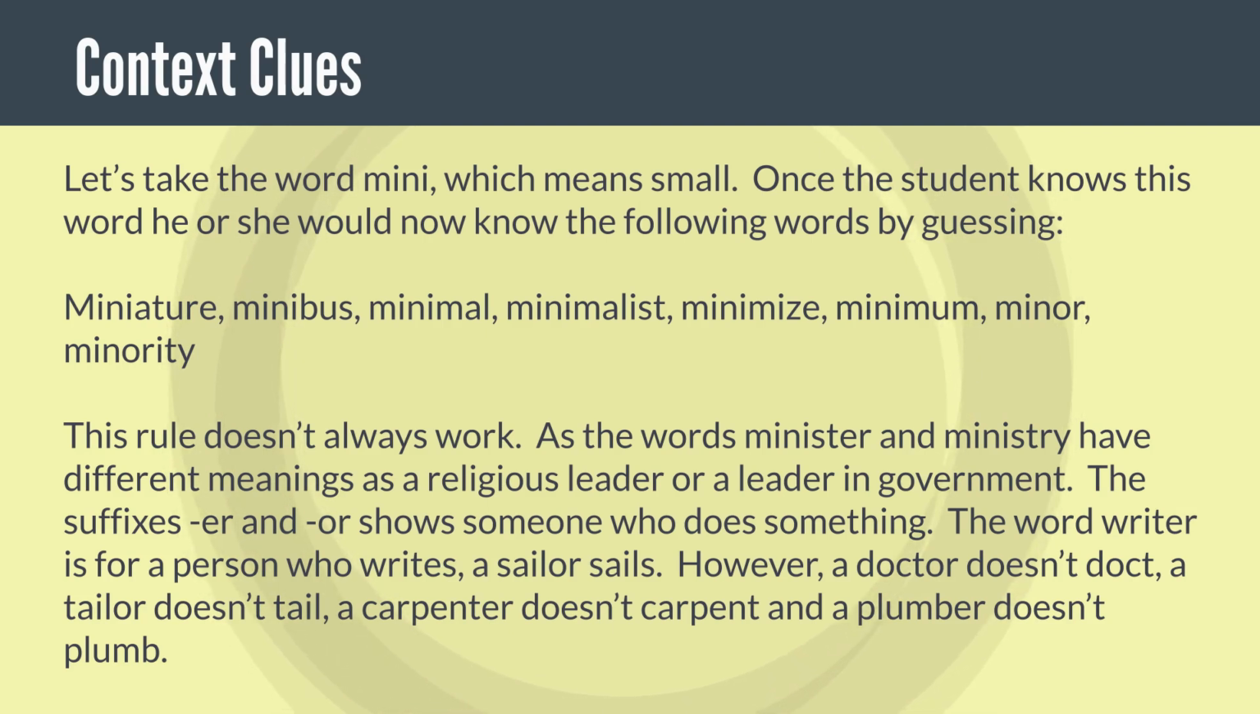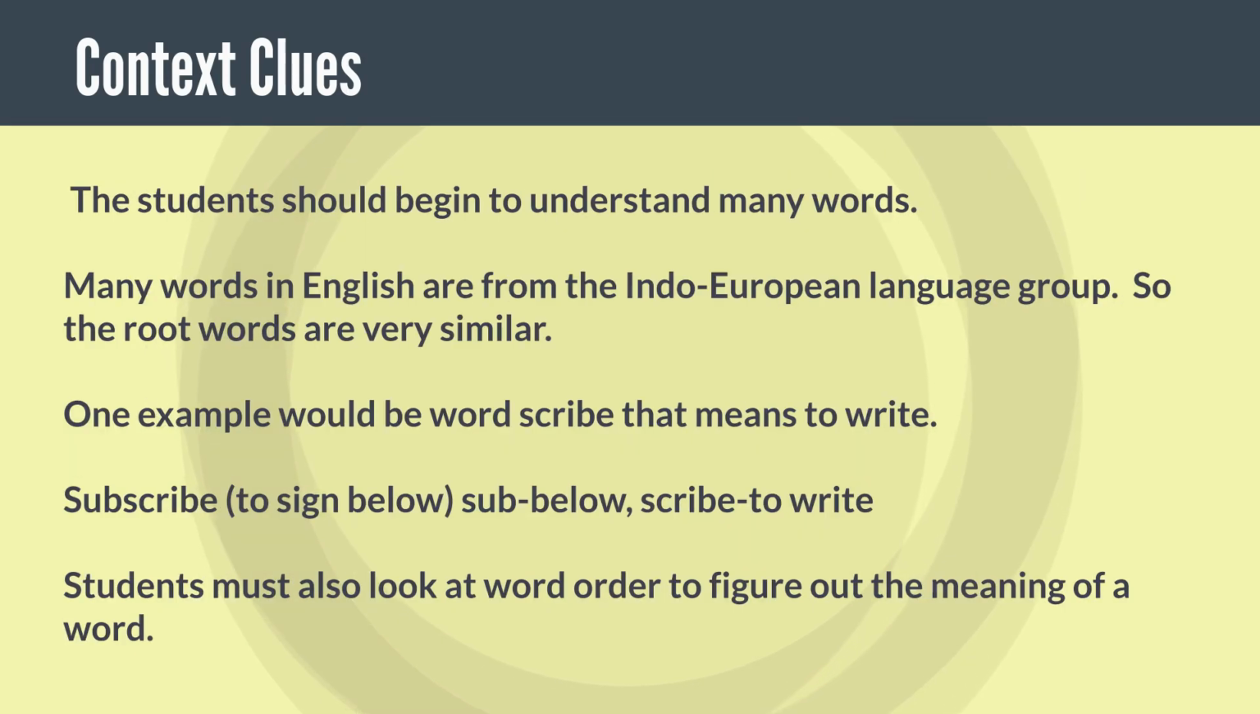The suffixes -er and -or show someone who does something. The word writer is for a person who writes, a sailor sails. However, a doctor doesn't doctor, a tailor doesn't tail, a carpenter doesn't carpent, and a plumber doesn't plumb. The students should begin to understand many words.